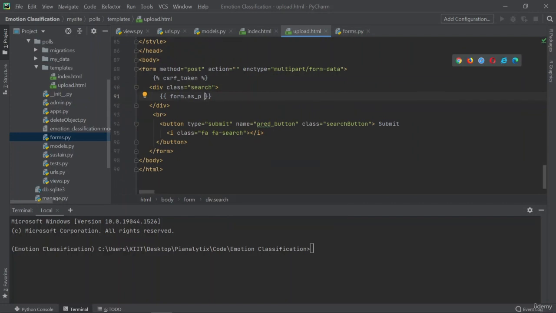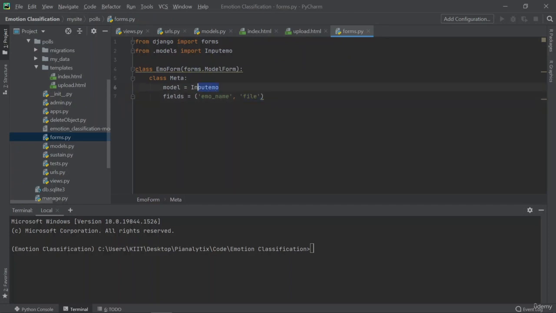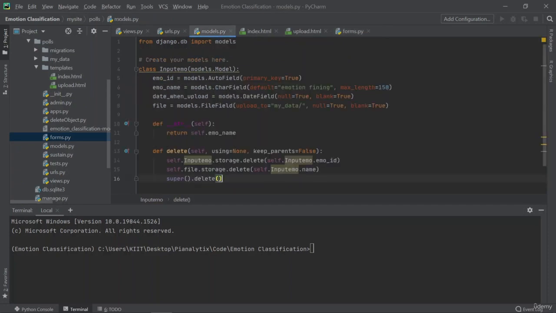So once the data is submitted, this form is automatically able to understand that the user has sent me some data. I have to store that data in the model that we have specified here. And then the models understand that, oh, the forms is sending me some data, so I have to generate that data inside my table.